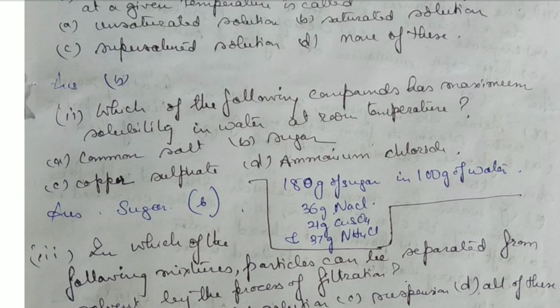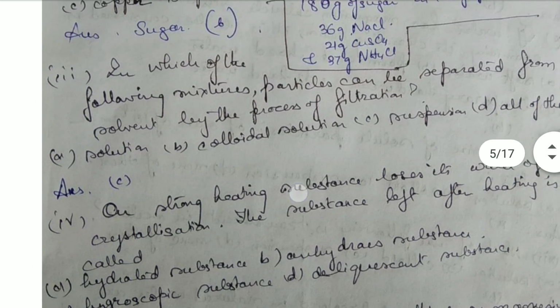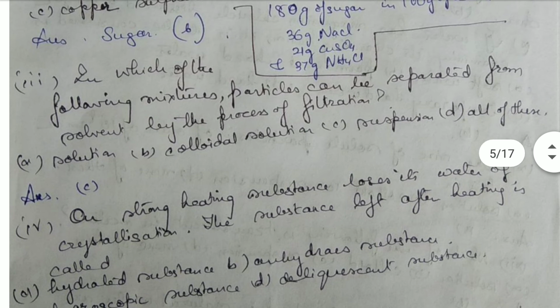Then common salt, 36 grams is required to dissolve in 100 grams of water, 21 grams of copper sulfate and 37 grams of ammonium chloride. So the maximum solubility in water is of sugar, that is 180 grams of sugar can be dissolved in 100 grams of water. In which of the following mixtures particles can be separated from the solvent by the process of filtration? It is the suspension.